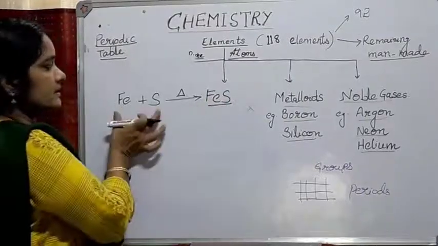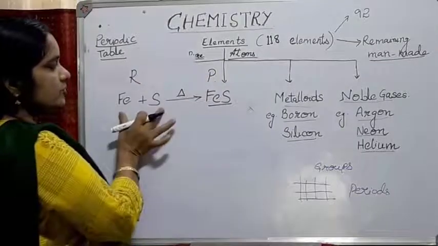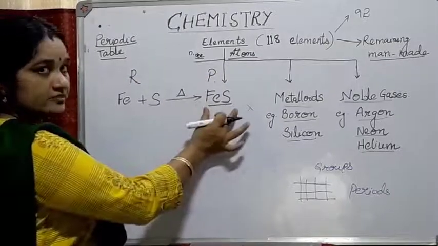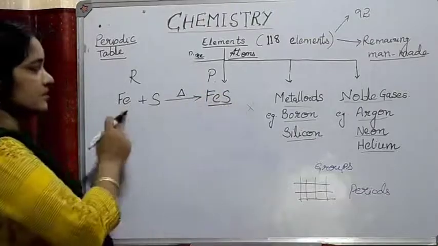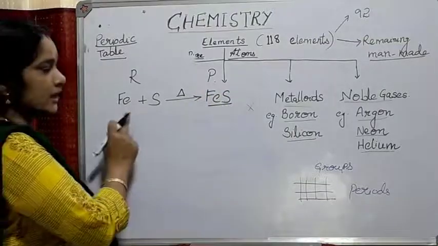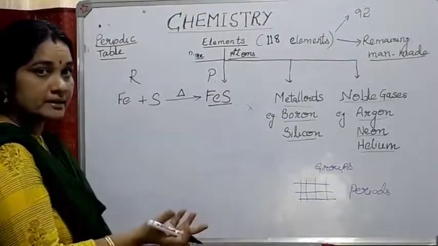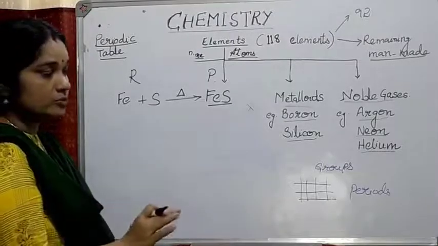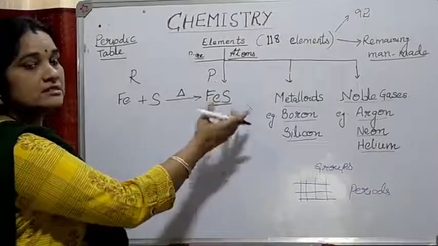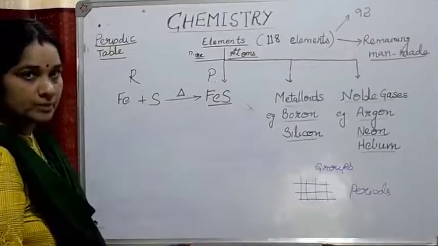So what happened? These are the reactants and this is the product. When iron combines with sulfur, you get iron sulfide, a new compound, and this new compound has different properties than iron and sulfur. Iron is magnetic in nature, but iron sulfide loses its original property. It is not magnetic. Sulfur is soluble in carbon disulfide, but not soluble in water. But when a new compound is formed, sulfur completely loses its original property.